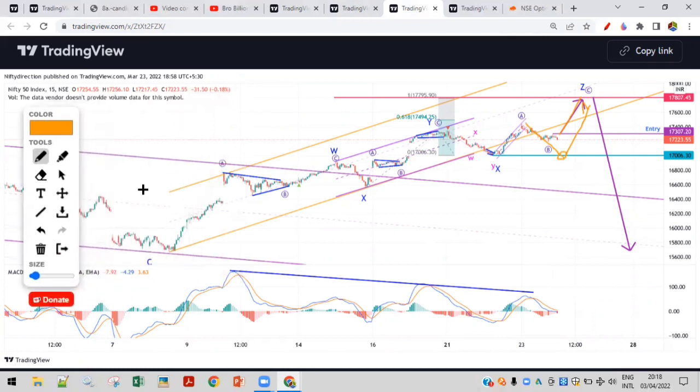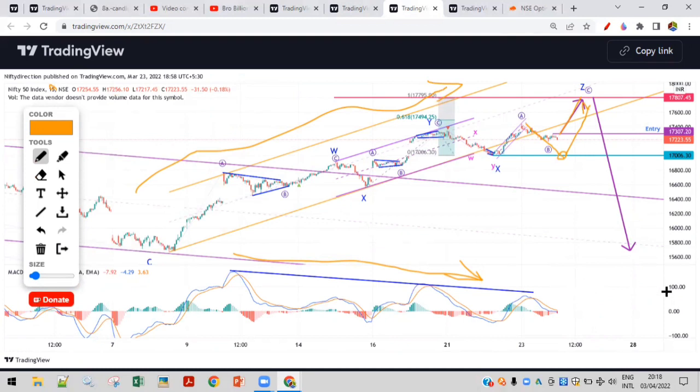Here you would notice that price is continuously rising on the upside, but MACD is going on the downside. This is the 15-minute chart of Nifty. Nifty is losing momentum. As you can see, there is a negative divergence: price is going upside, MACD is going downside.